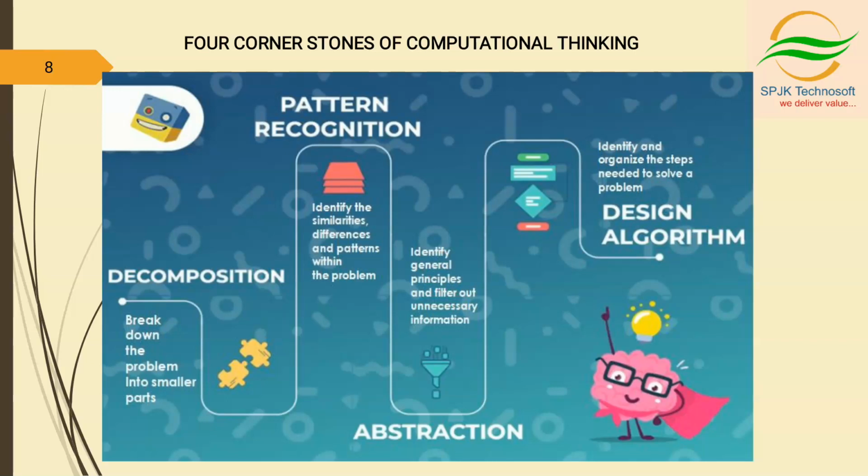Next, after these 3 techniques, we have algorithms. Algorithms means identifying and organizing the steps needed to solve the problem. An algorithm means we develop a step-by-step solution to the problem, or the rules to follow to solve the problem. By designing the algorithm, we will solve the problem very easily. So these 4 are very important techniques in computational thinking.